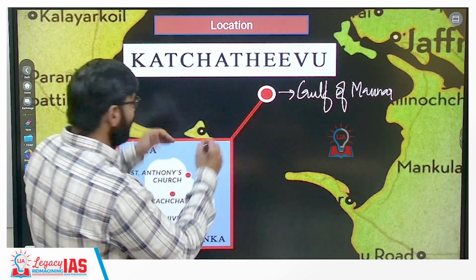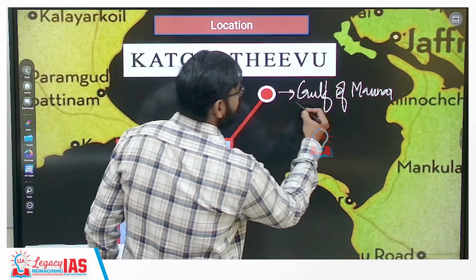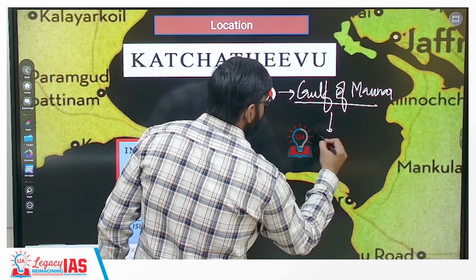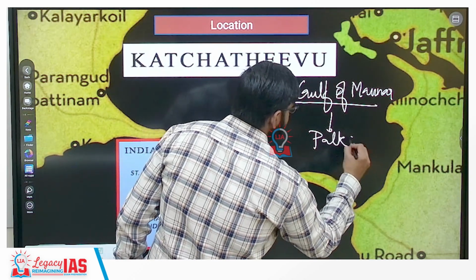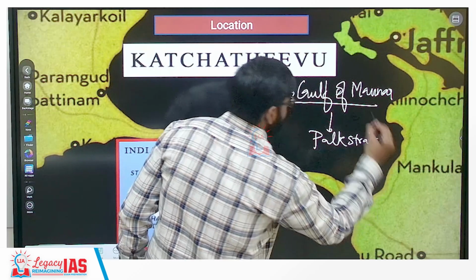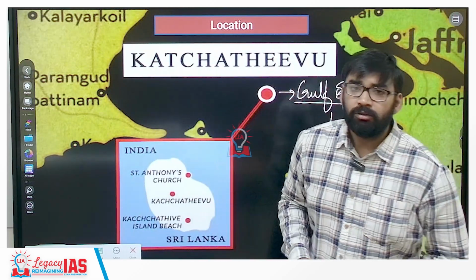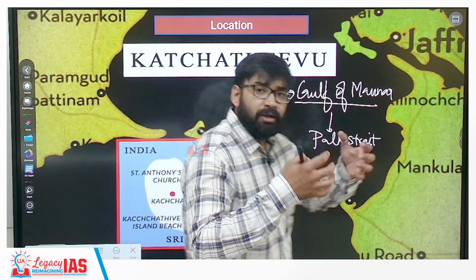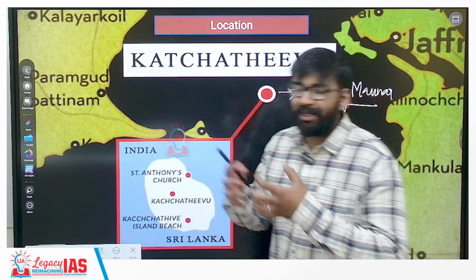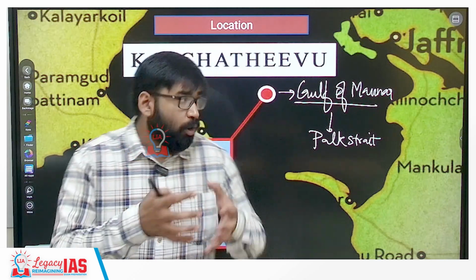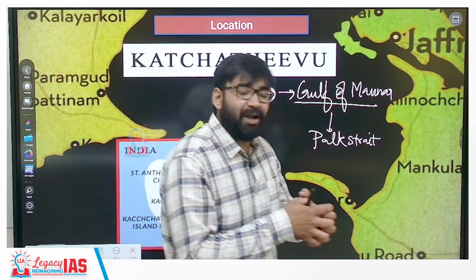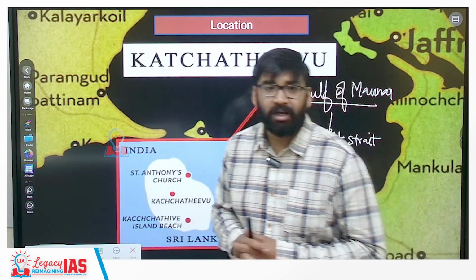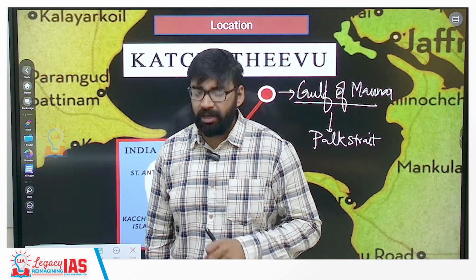So Katchatheevu Island is a link which connects the Gulf of Mannar with Palk Strait. Clear? This is the importance of geography, and that is why Katchatheevu Island also connects the Bay of Bengal and the Arabian Sea. So its location is very important.